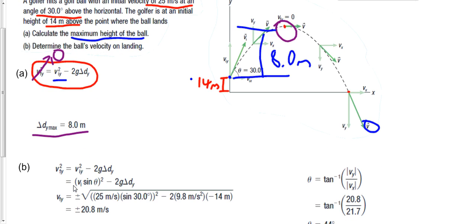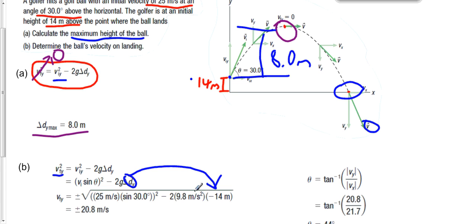So if I look down here and see what we've done, here's our expression for K5. Notice the same one is up here. But again, we're dealing with this as our initial and this as our final, as opposed to this as initial and this as our final. So with that in mind, we're looking for Vfy. We know initial velocity, again, is the same as it was before. And for delta dy, notice we're going to put in negative 14 meters. And the reason we're doing that is because from here to here, this golf ball has changed its vertical position by 14 meters. And again, negative because it's going down, it's decreasing in height.